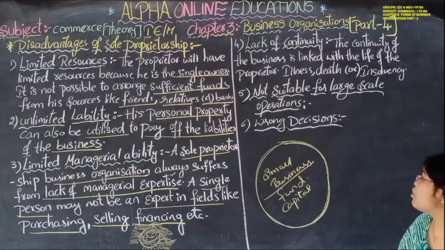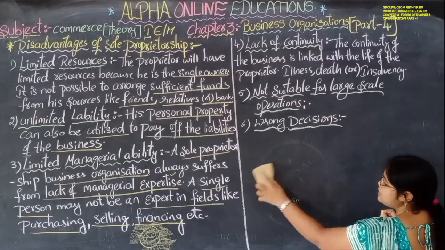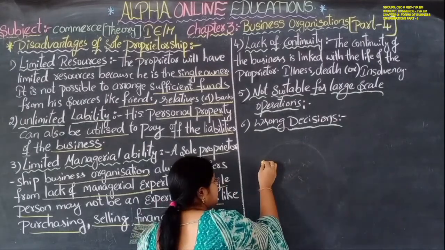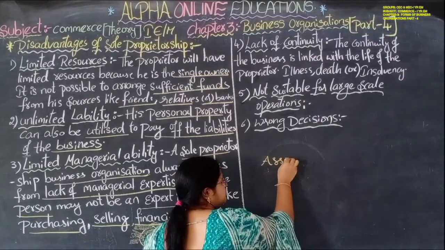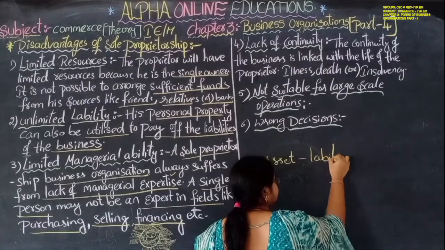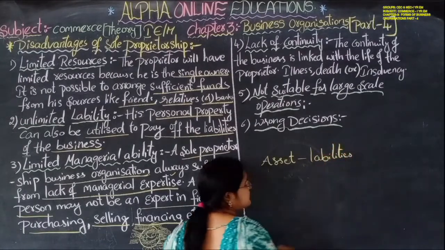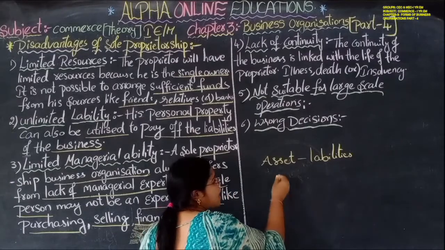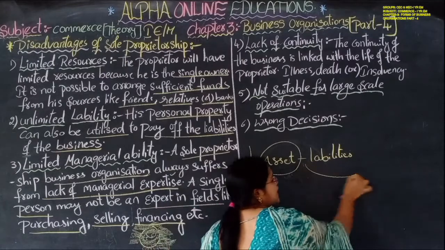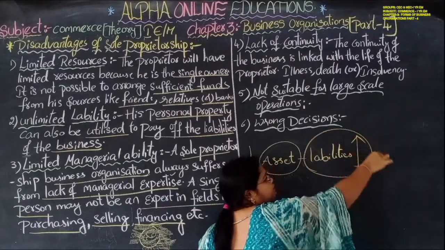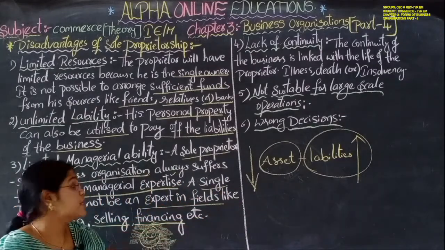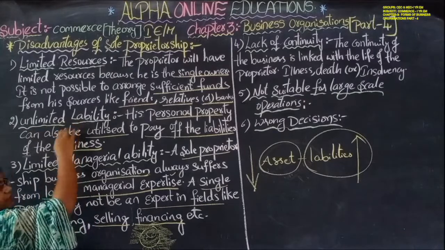What is the concept of insolvency? See, what is the meaning of insolvency? A business has assets and also liabilities. If assets are less and liabilities are more, then it is an insolvent business. It means it has more liabilities. That's why we say unlimited liability.